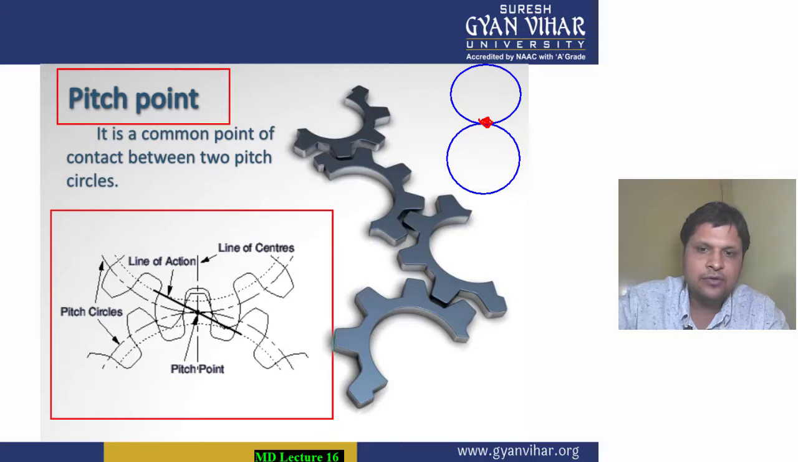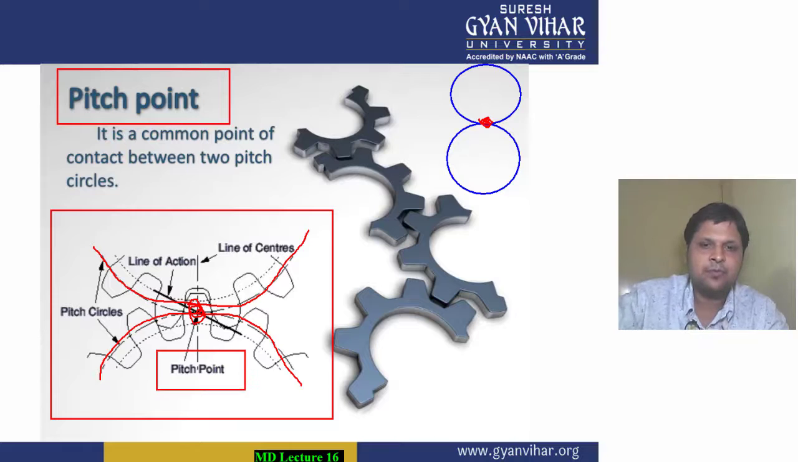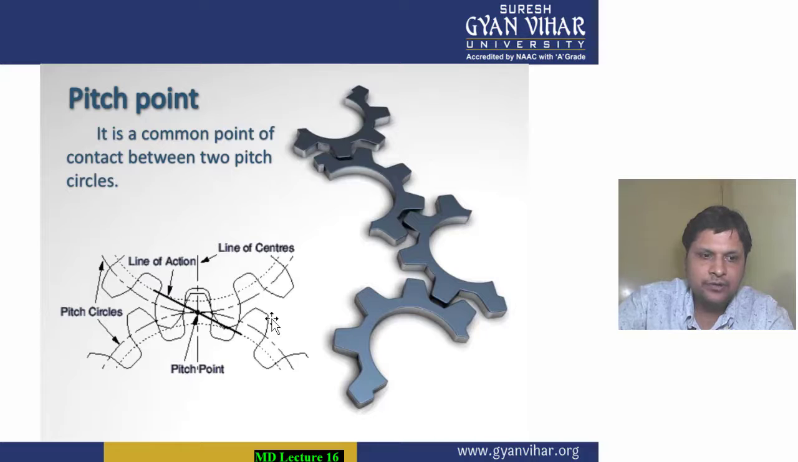In this diagram also you can see that one of the pitch circles is this, the other pitch circle is this. Both are pressing against each other, and they are pressing at this point. So this point, students, is known as your pitch point. And the common tangent here is your line of action. So in this way, this is your pitch point, students.